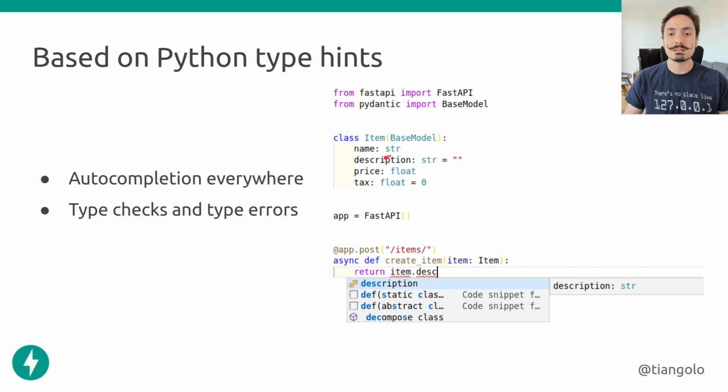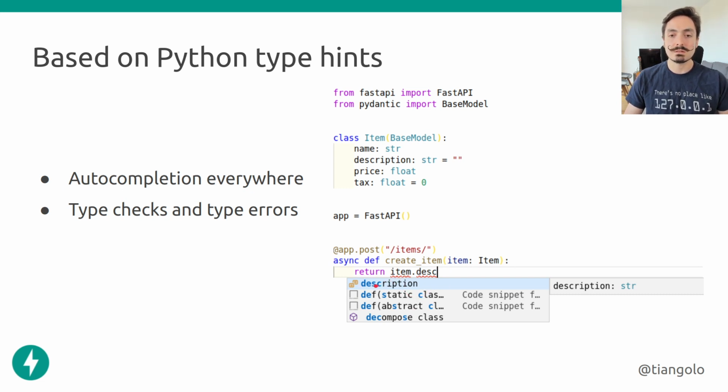FastAPI uses all these standard type annotations. Here we are saying, hey, this parameter is an item, which is an instance of this class Item. If you notice, this is a colon, this is not an equal sign, so this is not the default value. This is the type annotation saying what is the type of this variable. And this is again the standard way in Python to say that this will be an instance of this class. So it's not the class, it's an instance of the class, but we're going to see a little bit more about that later. This is what provides autocompletion everywhere, like this one, because the editor knows that item is an instance of this class.